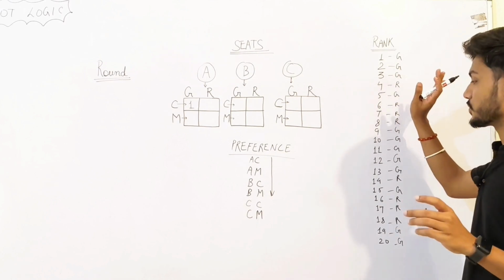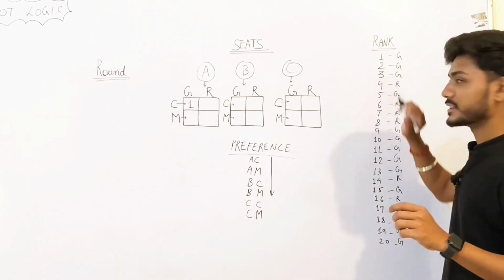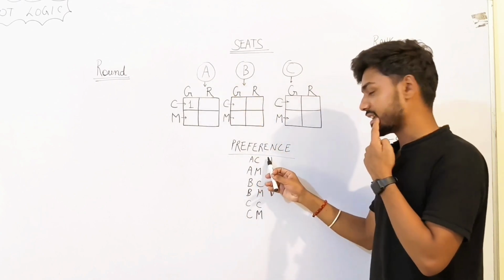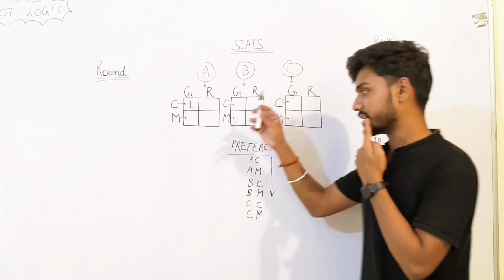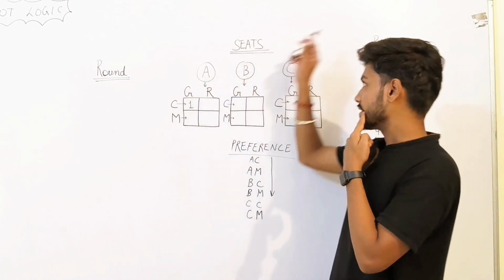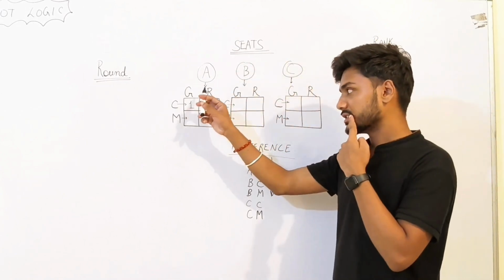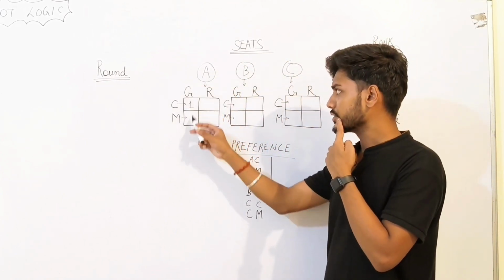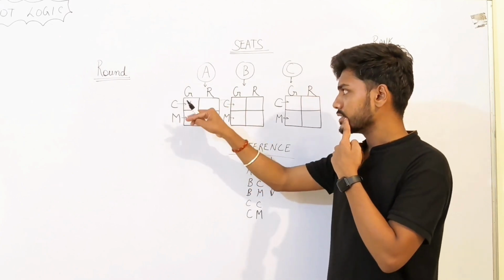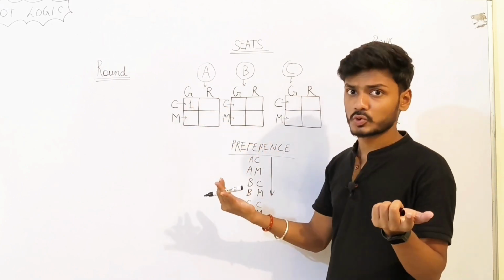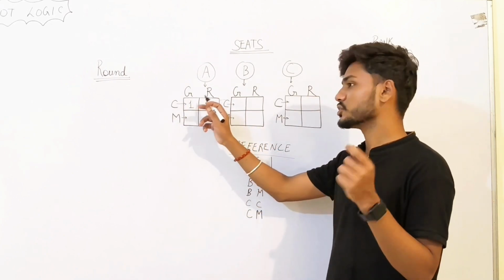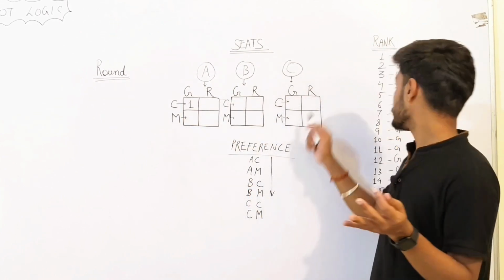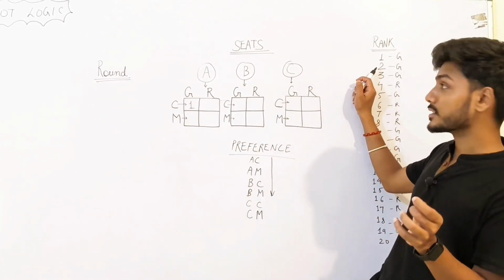Now, JoSAA moves to the second person, the second ranker. He is a general category student. What does he want? He wants computer science in Institute A as his first preference. So, JoSAA looks at it. Computer science, general category student, whether or not there is a seat empty for it. Institute A, general category, computer science, is there an empty seat? No. So, what does JoSAA do? It is occupied, so it moves to the second preference of the second ranker.